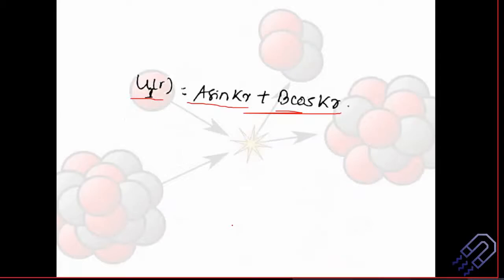So we have this relation u1. Now what is u1? u1 is nothing but r less than r naught. So we have got this wave function in terms of sine and cos. But you know that in this wave function you have to solve for a and b. That means I have to find out all the unknowns here. Very important.